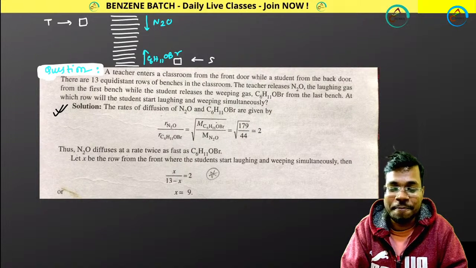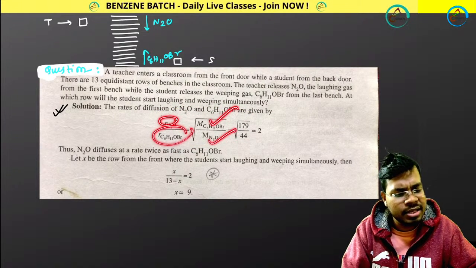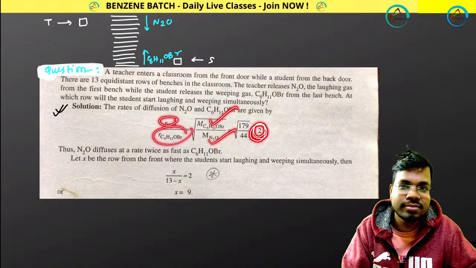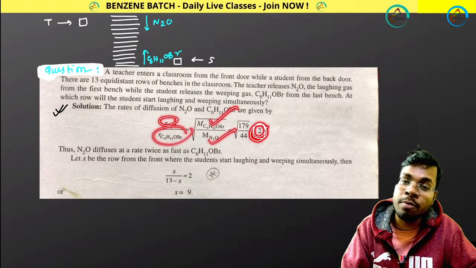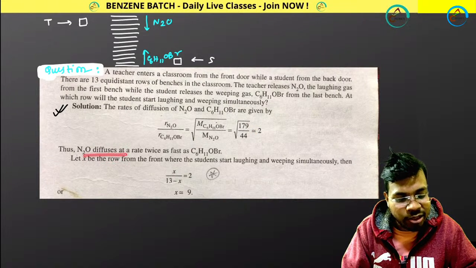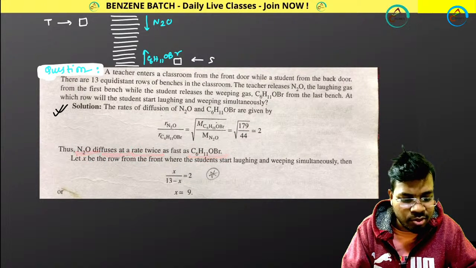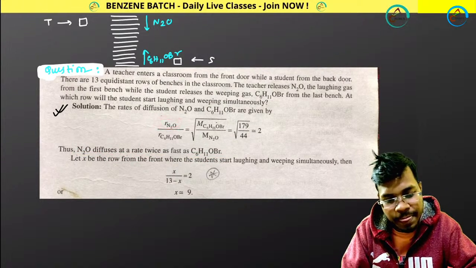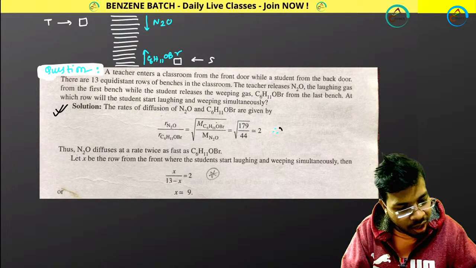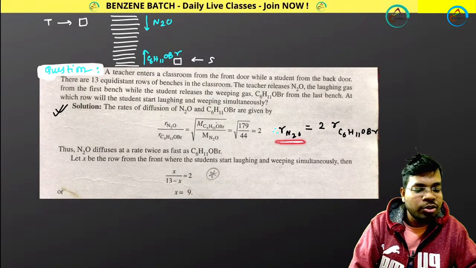That is the question. So first of all, we calculate the rate for N2O and the rate for this, using the molar mass of this and this. Just put it in, you get nearly 2, because you just need to tell me the number of the row. Now N2O diffuses at twice the rate of this. The rate of diffusion of N2O, R_N2O, equals 2 R_C6H11OBr. So the rate of N2O is double this.